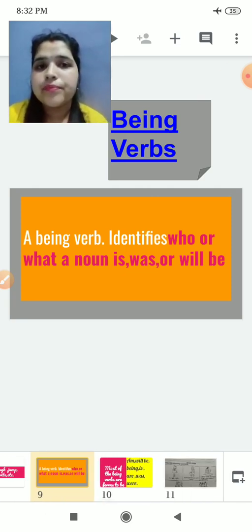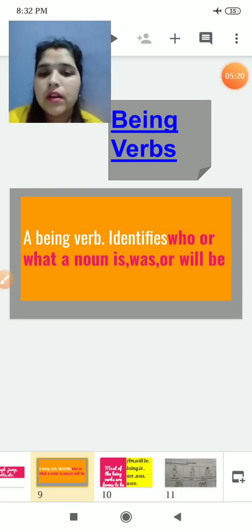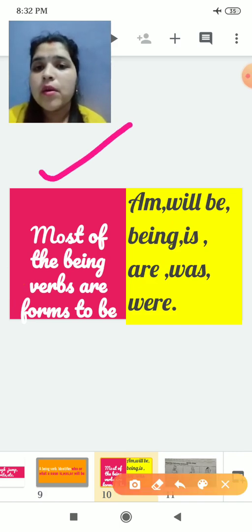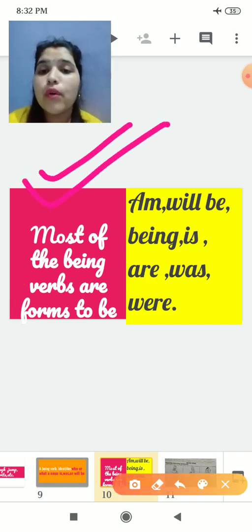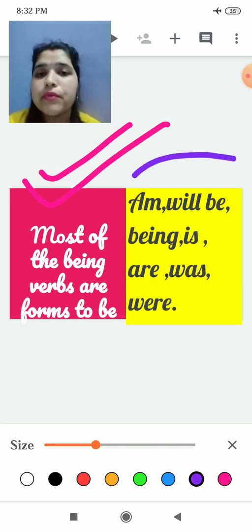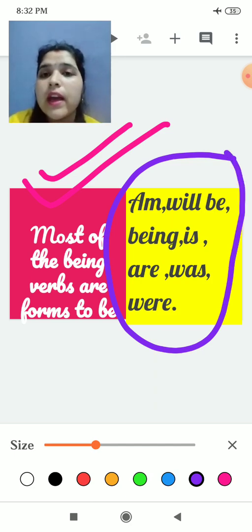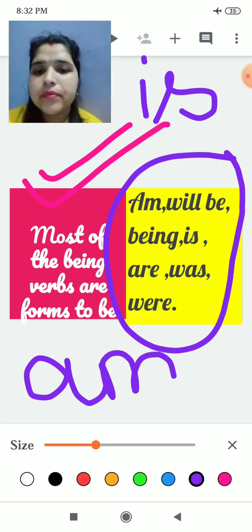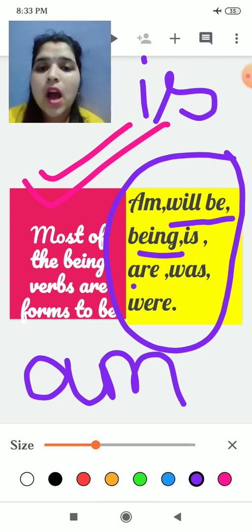Same way, you can say most of the being verbs are forms of to be. If somebody asks you what are the being verb forms, you can say: is, am, will be, being, are, was, were.